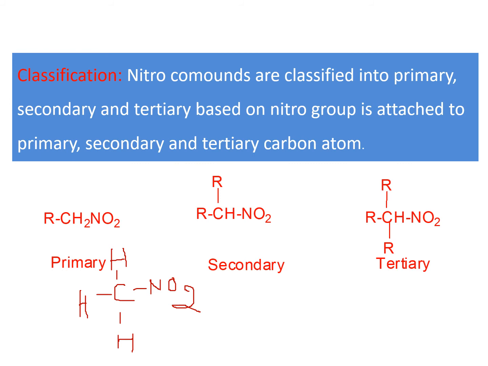Just like primary alcohols, secondary alcohols and tertiary alcohols. If the OH group is present on the primary carbon, we call it a primary alcohol. Just like the OH here, it is nitro. If OH is present on the secondary carbon, we call it a secondary alcohol. Here nitro is present on the secondary carbon, so it is a secondary nitro compound. Just like primary alcohols and primary alkyl halides, same.